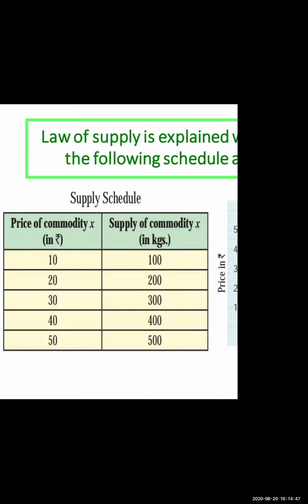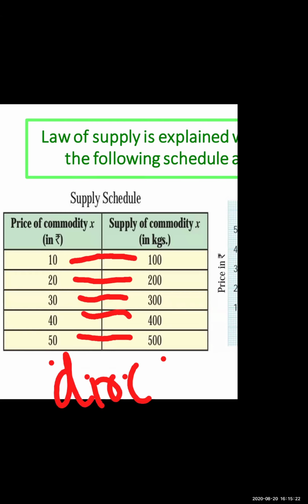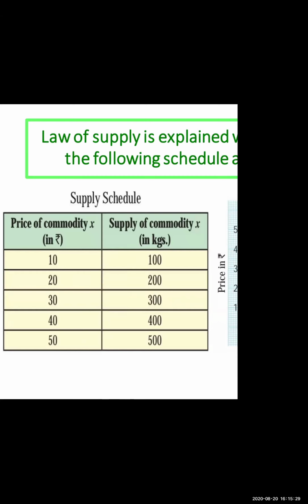At rupees 10, quantity supplied was 100 kg. At rupees 20, quantity supplied was 200 kilo. At rupees 30, 300 kg. At 40, 400 kg. At rupees 50, 500 kilo. What this shows is, as price increases, quantity supplied also increases. Am I right? This shows a direct relationship, or positive relationship, between price and quantity supplied. When price increases, quantity supplied also increases.